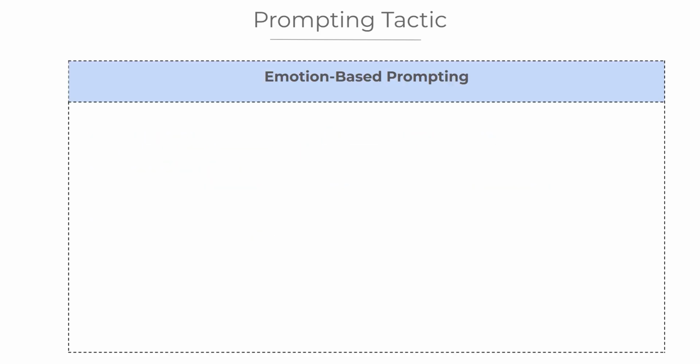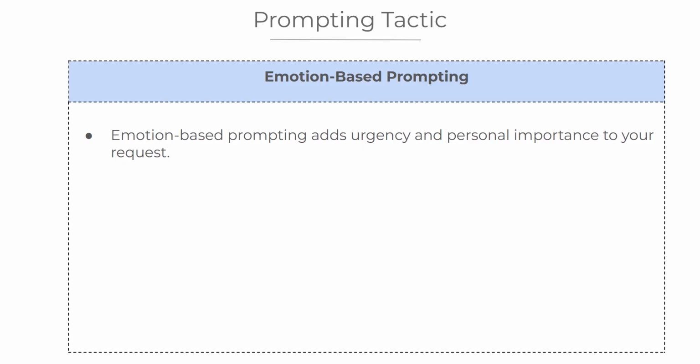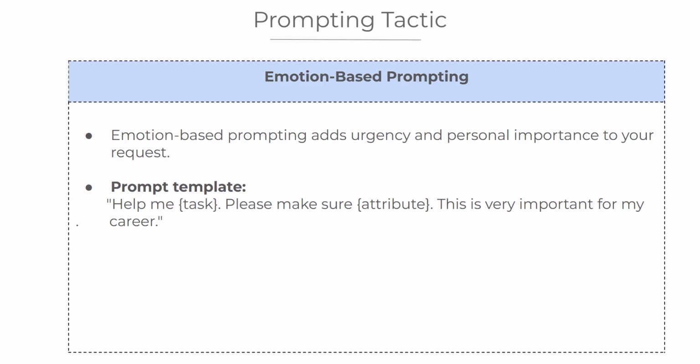The next technique we'll explore is emotion-based prompting. This method adds emotional weight to our prompt, making the AI more likely to generate thoughtful and impactful responses. By framing the task as urgent or personally significant, we encourage the AI to take extra care in crafting its answer. The prompt template for this technique is "Help me [task]. Please make sure [attribute]. This is very important for my career life project."